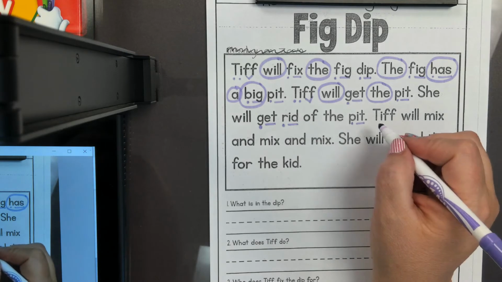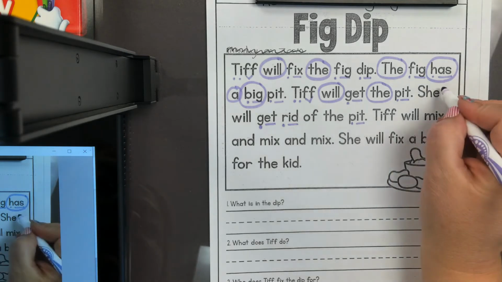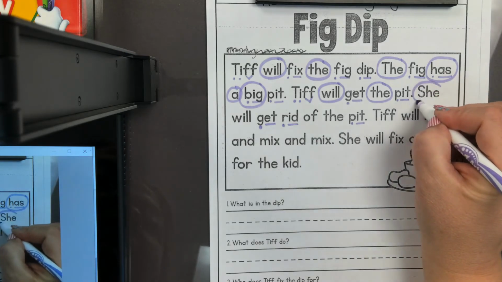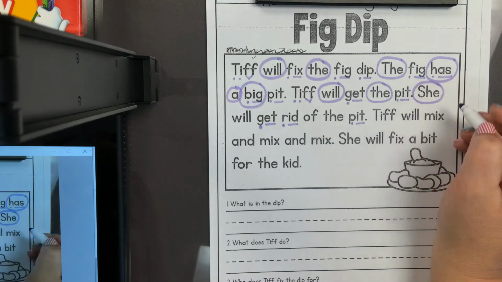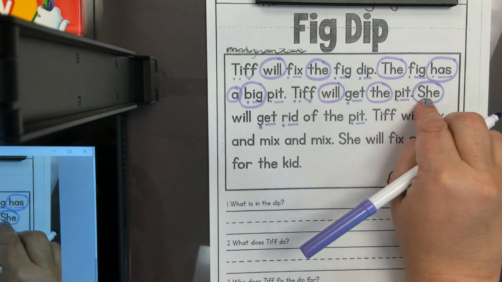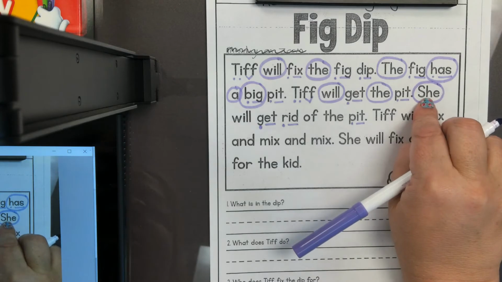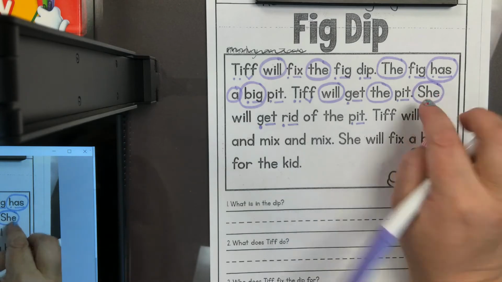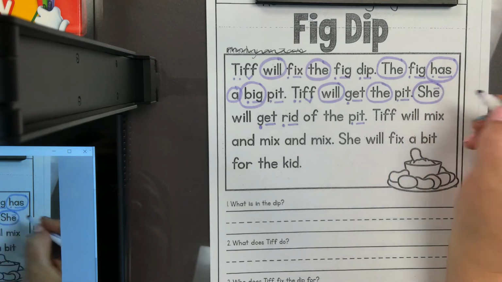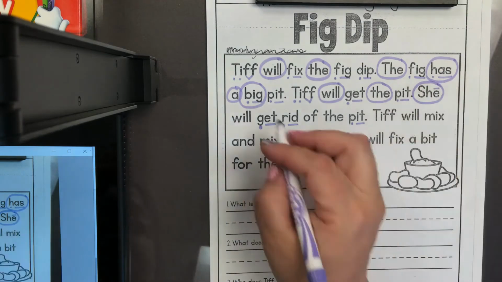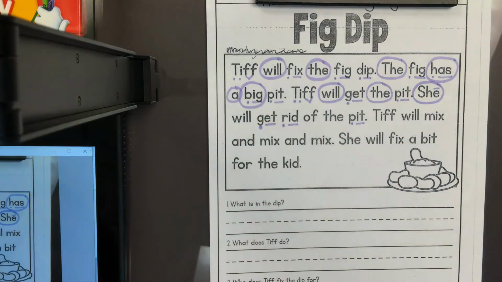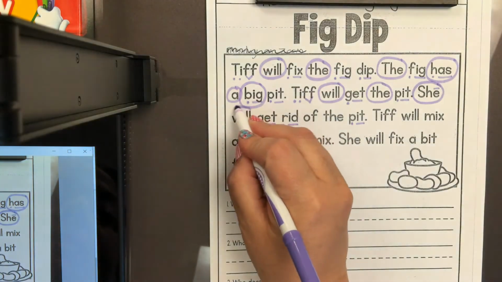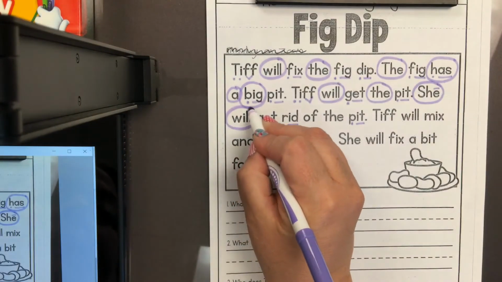Now, let's find our sight words. Here is the sight word. She. SH makes the sh sound. And E is the only vowel, so it will say its name. She. Here is the sight word, will.